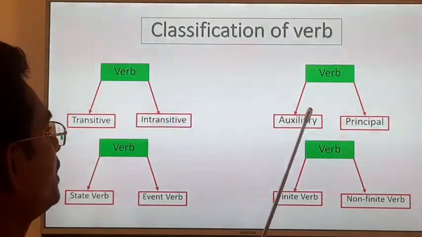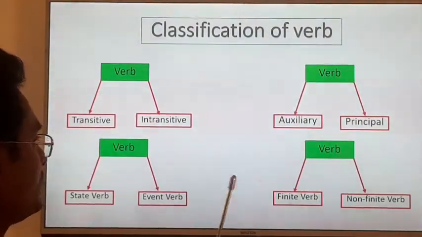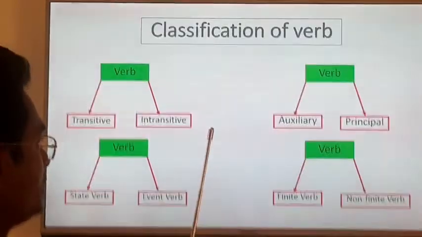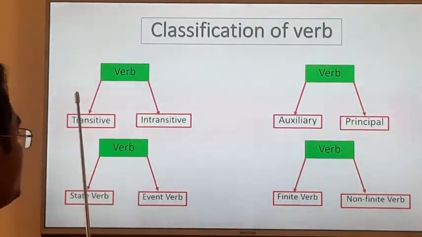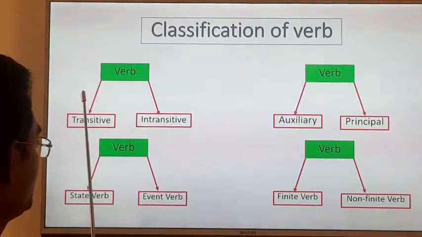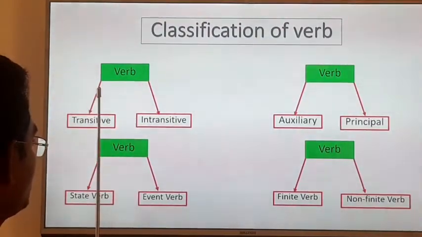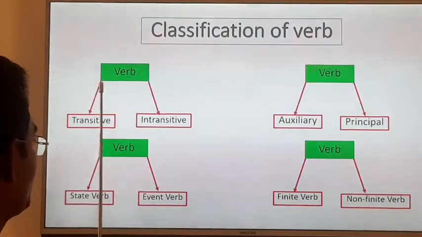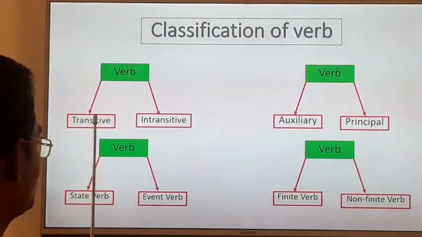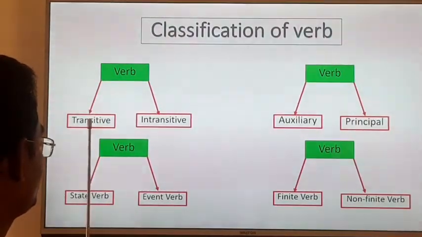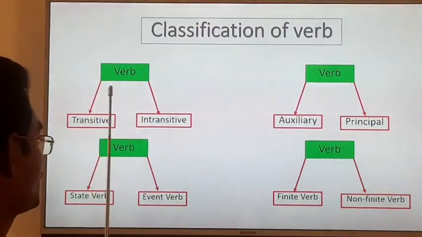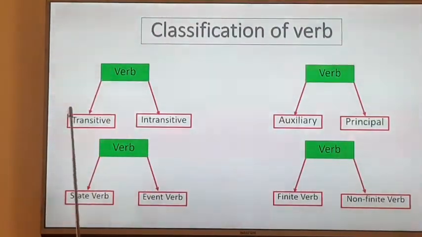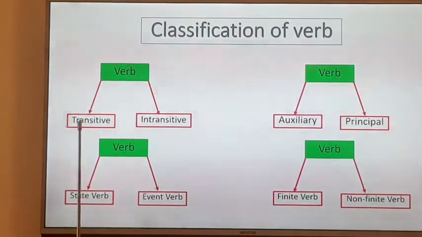Classification of verb. We can see a chart here. Basically, we have divided verbs into two types based on the object: transitive verb and intransitive verb.